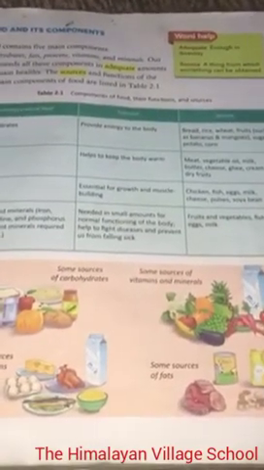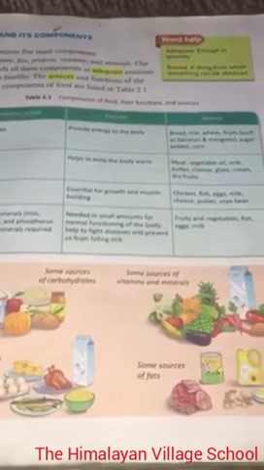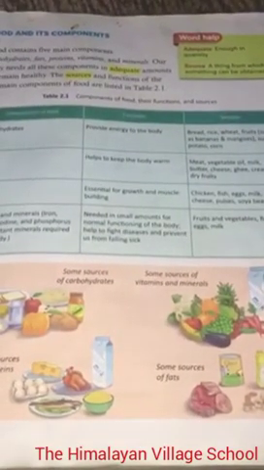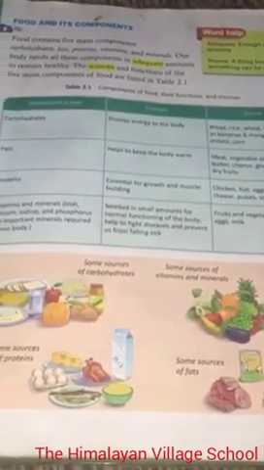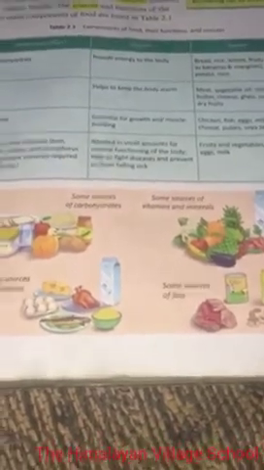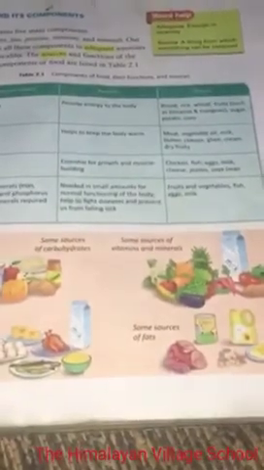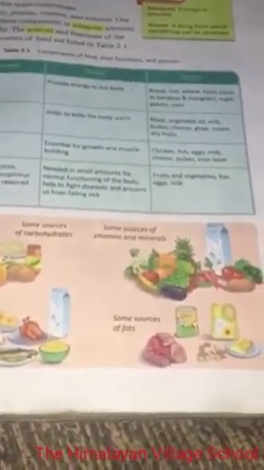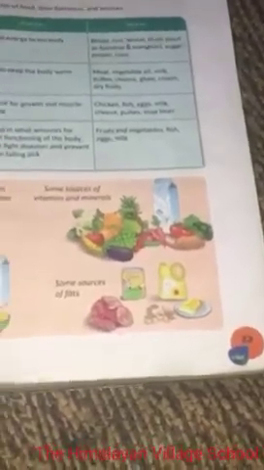Proteins. Essential for growth and muscle building. Sources: chicken, fish, eggs, milk, etc. Vitamins and minerals. Functions: needed in a small amount for proper functioning of our body and help to fight diseases. Sources: fruits and vegetables.